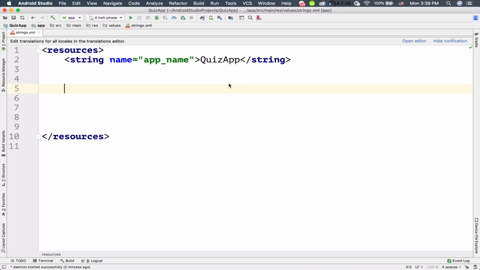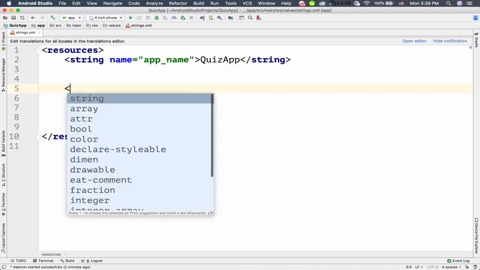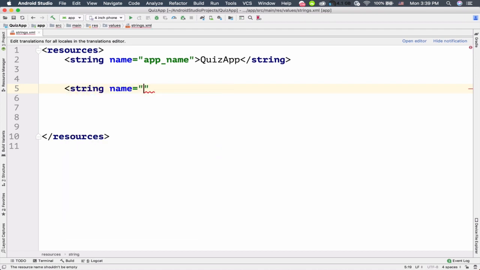So first, let me show you how you can create a string resource. So just open a tag and then type in here string, and then you need to specify a name. So I'm gonna name it as my laptop name. Okay, and then just put a closing tag here. So it's gonna put the closing tag separately for you.